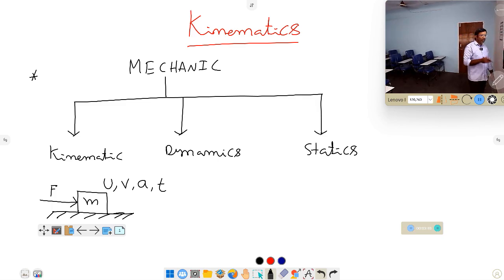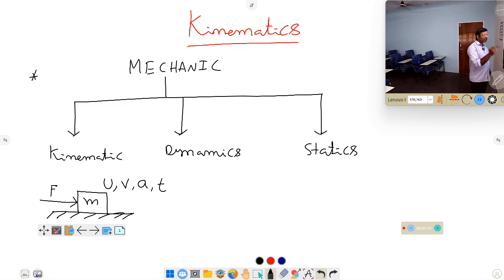In the kinematics, what we are observing and understanding is just how the body is moving. Okay, how the body is moving. Either it is moving in a straight way or a curved path, what is the expression of that motion of the body, that can be dealt with in kinematics.